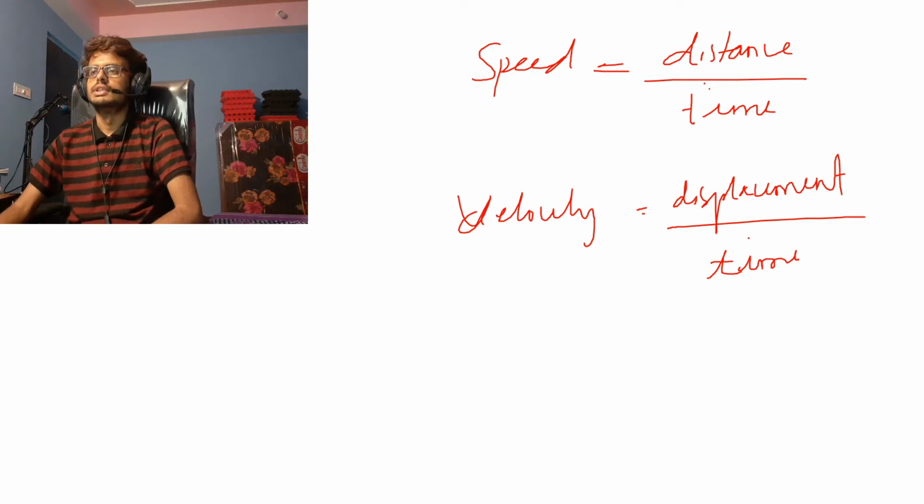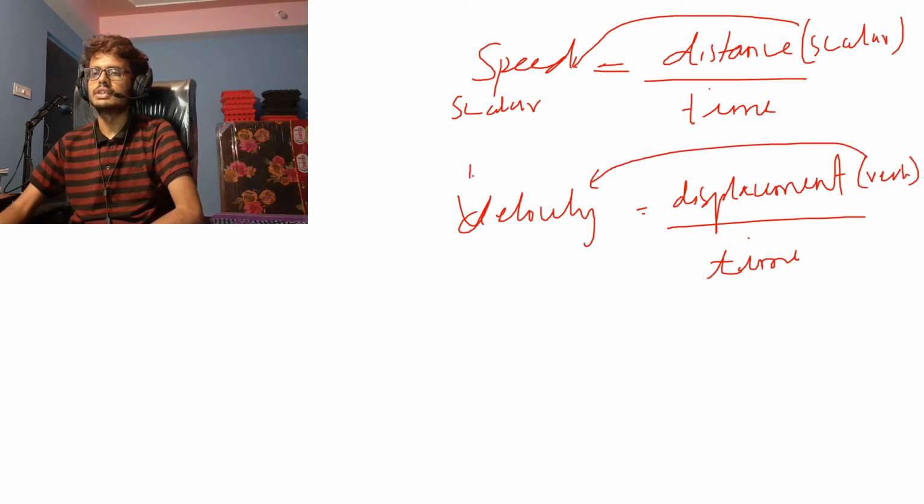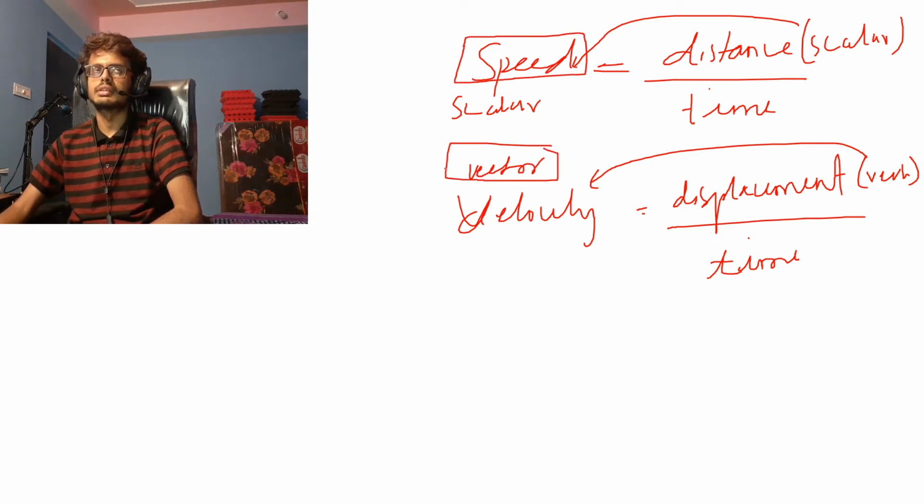Distance is a scalar quantity, so subsequently speed is also a scalar quantity. Since displacement is a vector quantity, subsequently velocity is also a vector quantity. This is what I taught you in the last class.